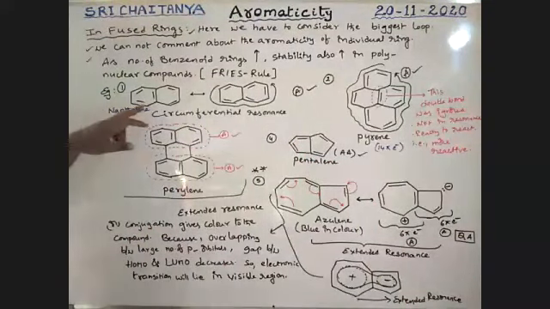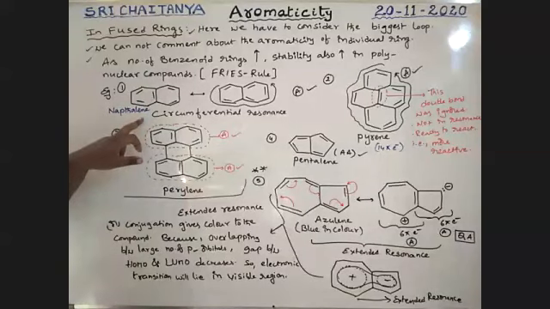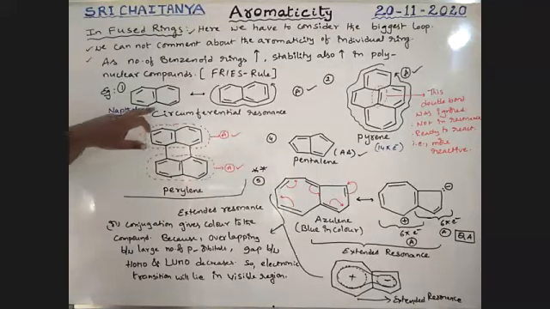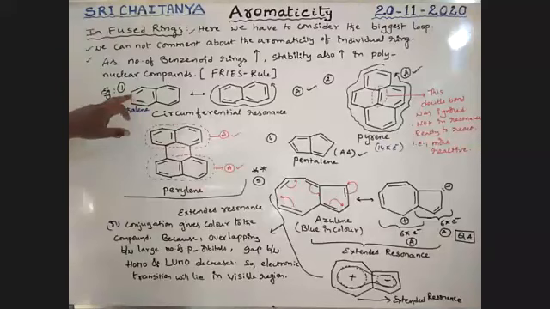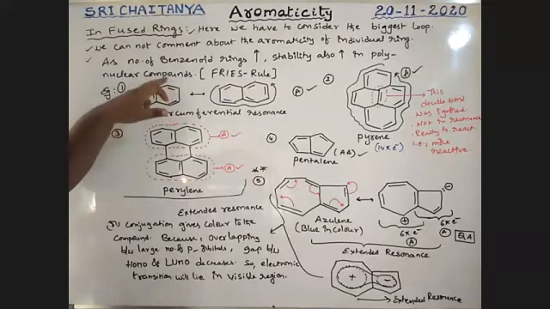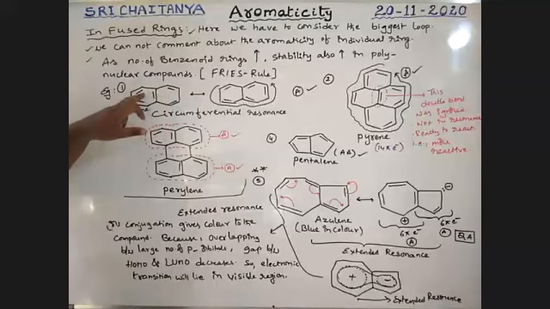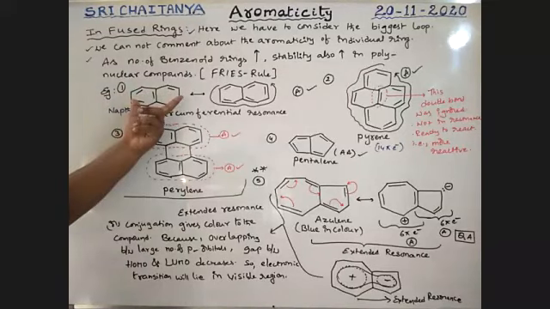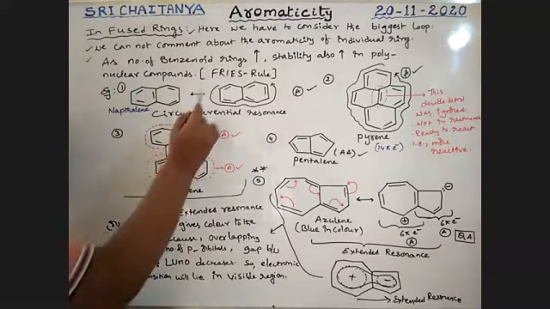So it is naphthalene, boys. In naphthalene, I am taking the continuous resonance: double bond, single bond, double bond, single bond, and so on, like this. Not individually, but continuously, that is called circumferential.